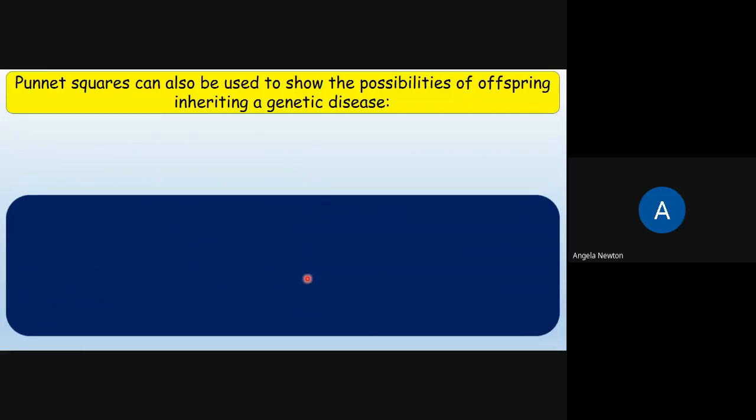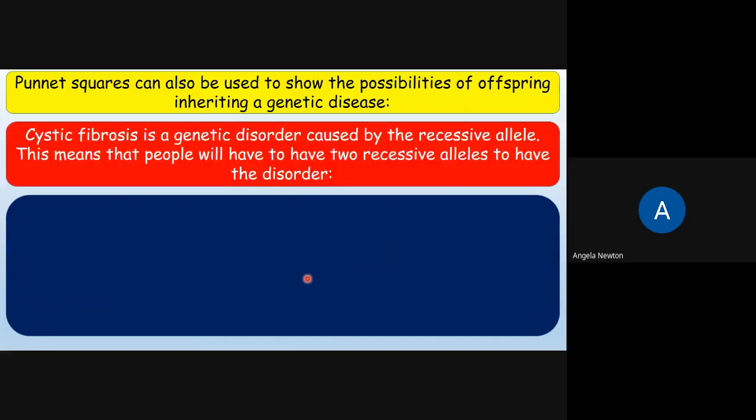Punnett squares can also be used to show the possibilities of offspring inheriting a genetic disease. So let's look at an example. Cystic fibrosis is a genetic disorder caused by the recessive allele. This means that people will have to have 2 recessive alleles in order to have the disorder.